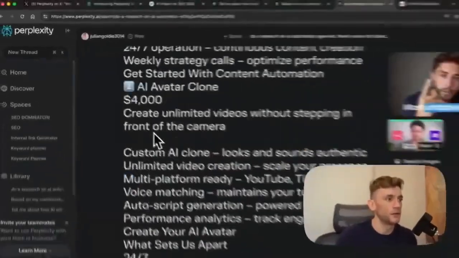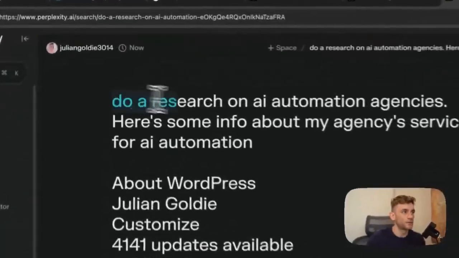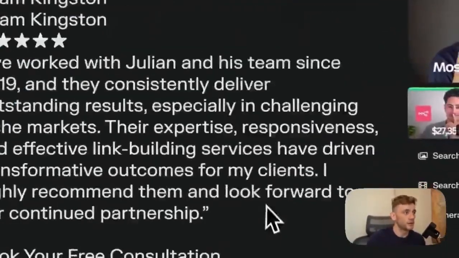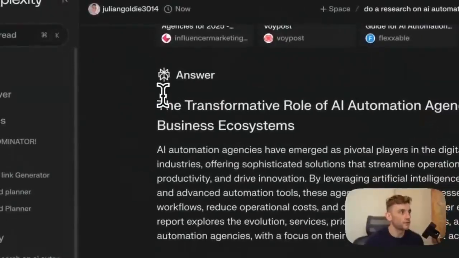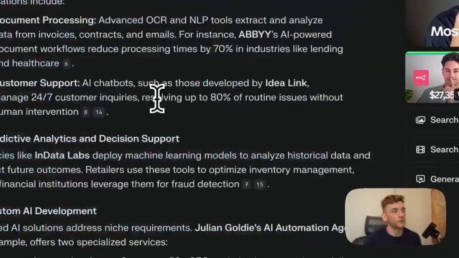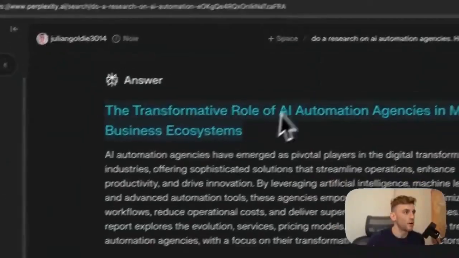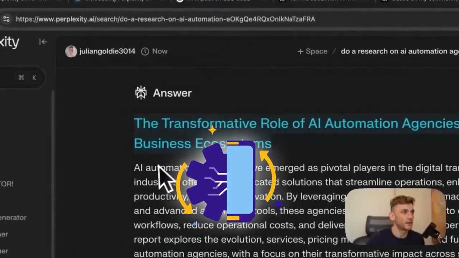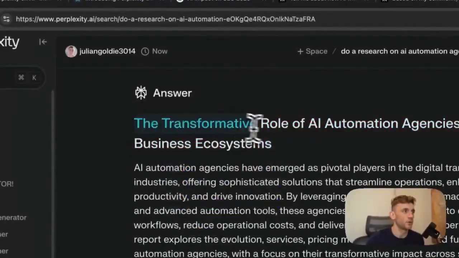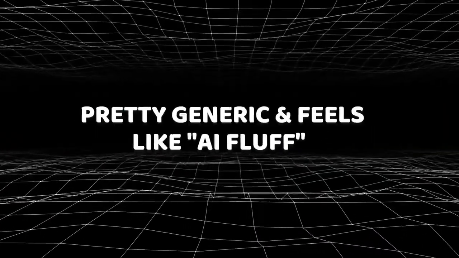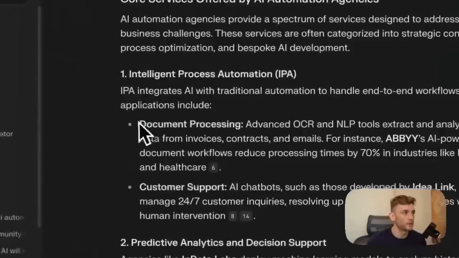So now we've asked for a research report on AI automation agencies based on what we're doing. Let's see what it's come back with here. We'll check the word count first of all. 1,000 words. Honestly, the word count is not that different from your typical Perplexity report. The whole headline feels very AI, if that makes sense. Like the transformative role of AI automation agencies. Pretty generic and feels like AI fluff.